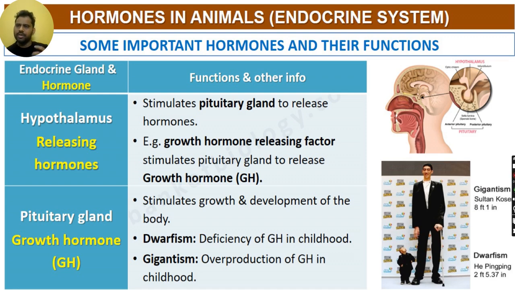The growth hormone did not come out in sufficient amounts in childhood, so the person became a dwarf. So this is a dwarf. Dwarf means small height. For that person, the growth and development hormone has not come out properly, so the person is short in height.